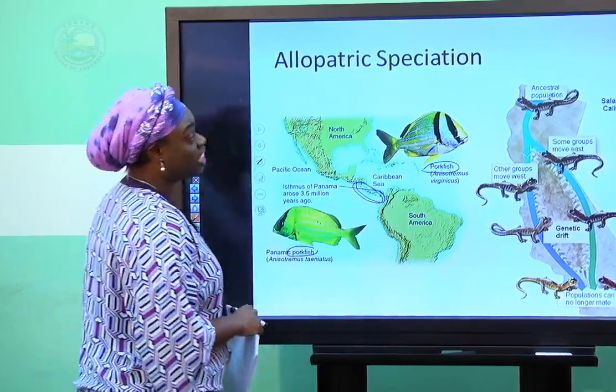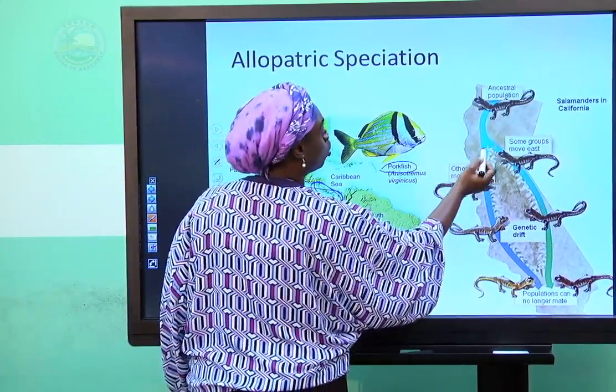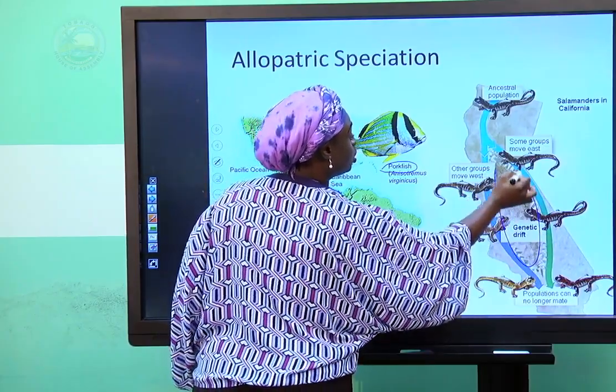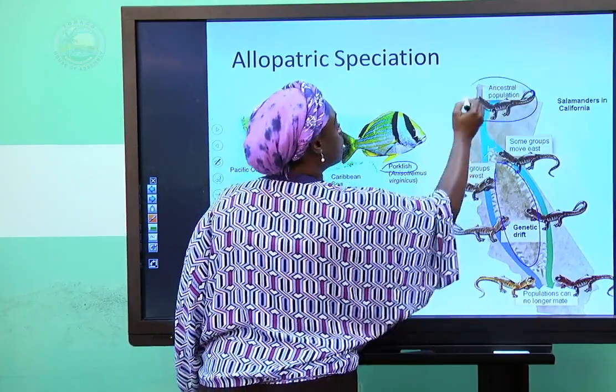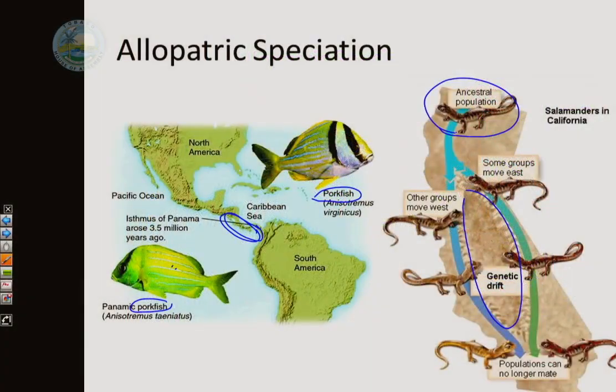We also have the examples of salamander in California, where over time, because of the creation of this mountainous region here, we have the original salamanders looking at having particular characteristics, but over several generations, we have salamanders which look very different to the parent.